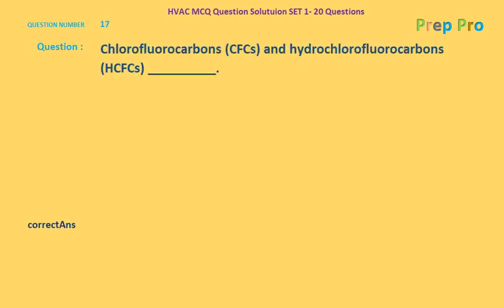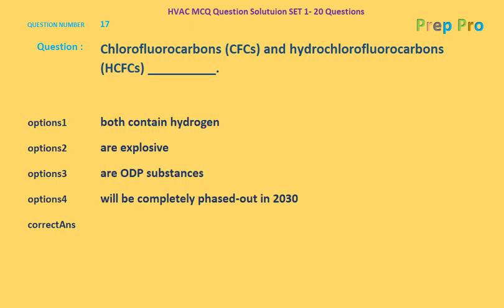Question number 17. Chlorofluorocarbons, CFCs, and hydrochlorofluorocarbons, HCFCs, dash. Okay, the options are: both contain hydrogen, are explosive, are ODP substances, will be completely phased out in 2030.